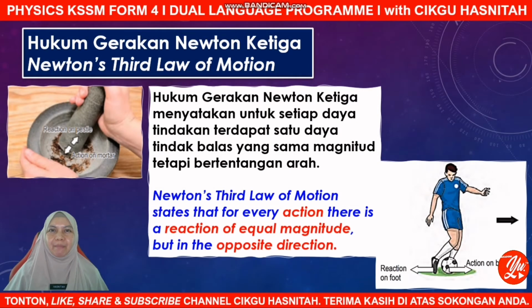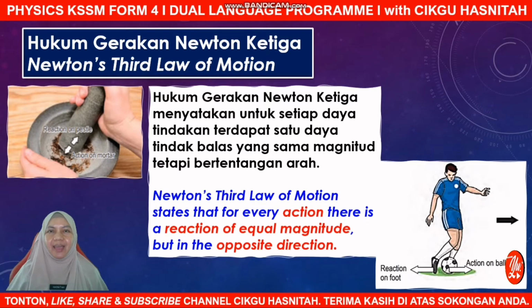Students, do you remember Newton's first law of motion? Yes, very good. Newton's first law of motion relates to inertia, where an object will remain at rest or keep moving at its constant velocity provided that there are no external forces acting on the object. How about Newton's second law of motion?